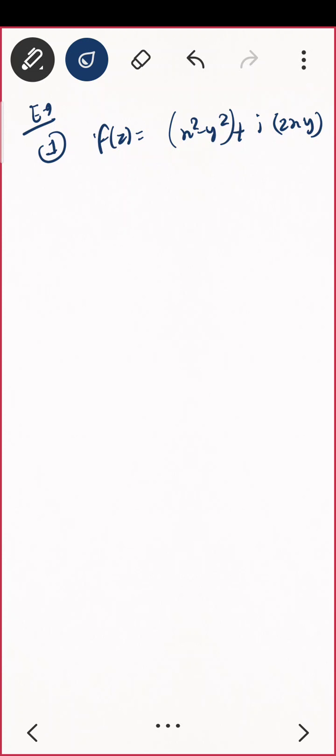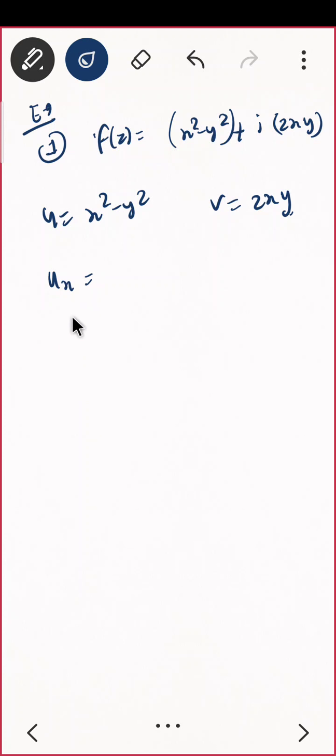What is my u? And what is my v? So what is the first thing you will do? See, CR equation is common for both the people. Do you agree? जो पहले भी हम लोगों ने एक सफिशिएंट कंडीशन देखा था, उसमें क्या था? The partial derivatives must exist and they are continuous, and second condition was CR equation should satisfy.